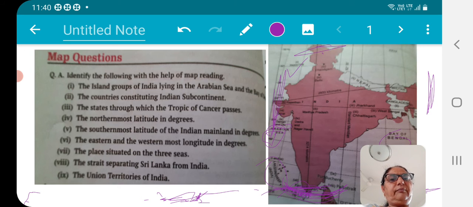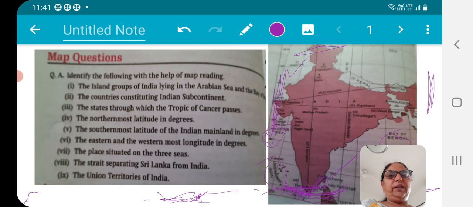Then our question number 8, the strait separating Sri Lanka from India. A strait is a path, right? So this path is known as the Palk Strait. It is the Palk Strait.